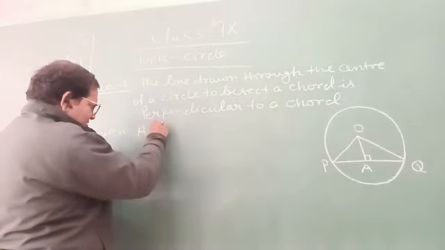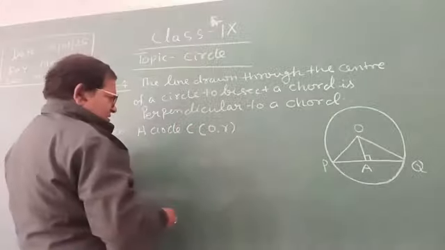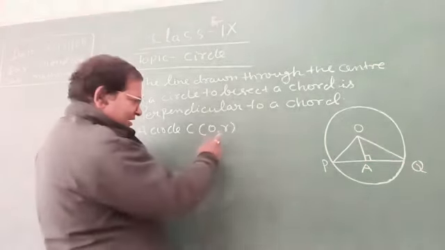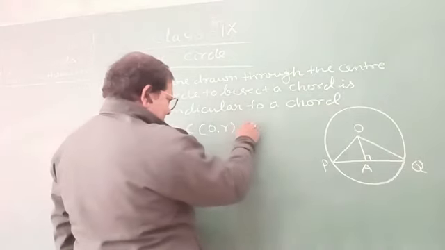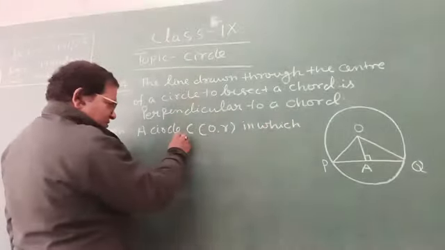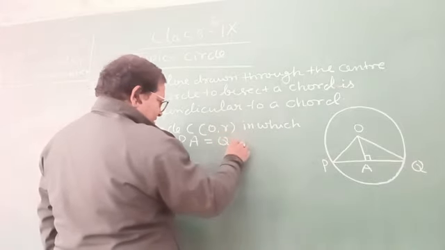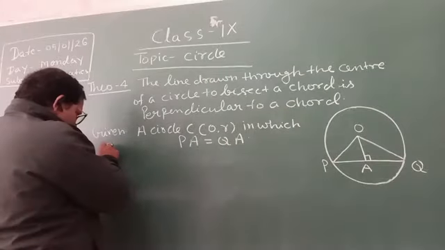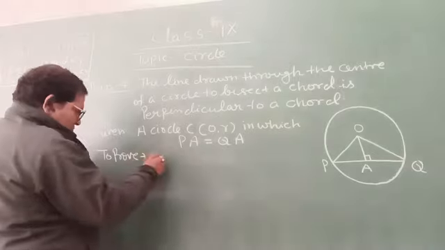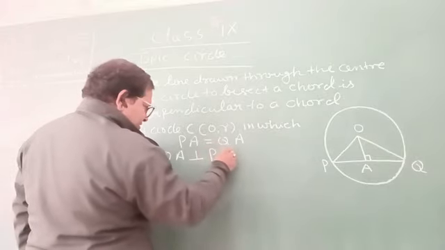Given a circle C(O, R). O is the center of the circle and R is the radius, in which PA equal to QA. To prove OA perpendicular to PQ.